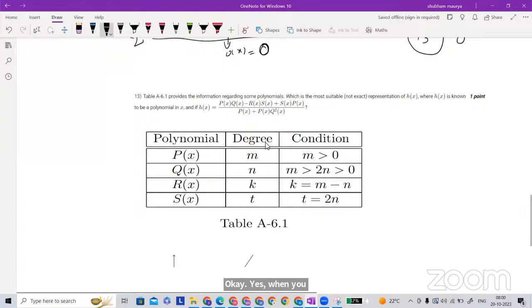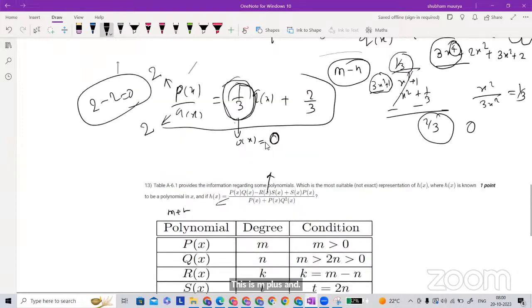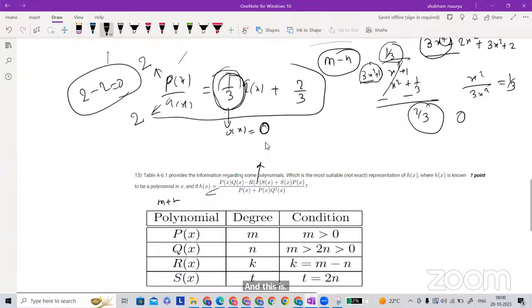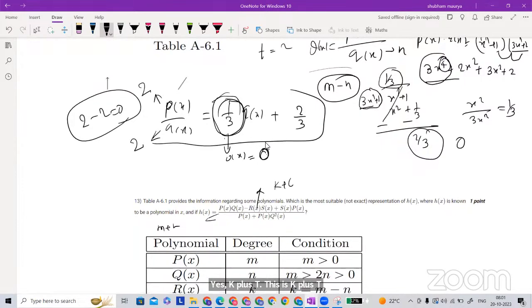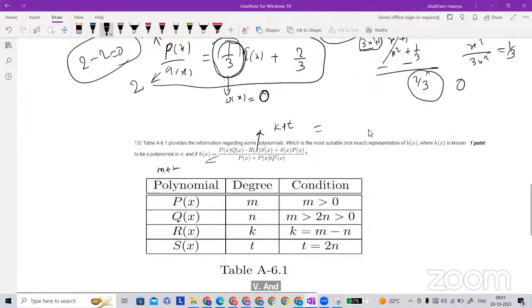So that's the condition. This is m plus n, and this is k plus t. We earlier concluded k is m minus n, and t is 2n.